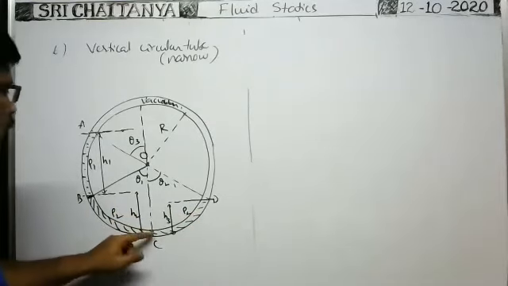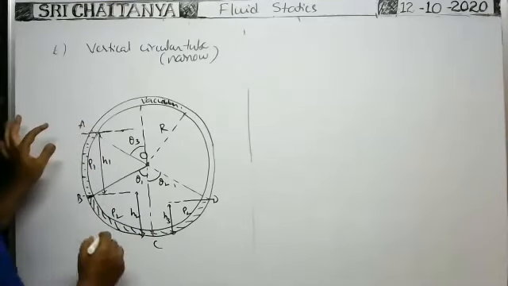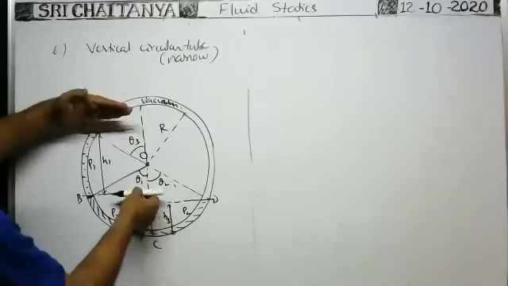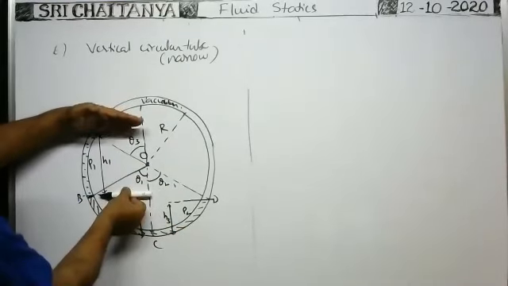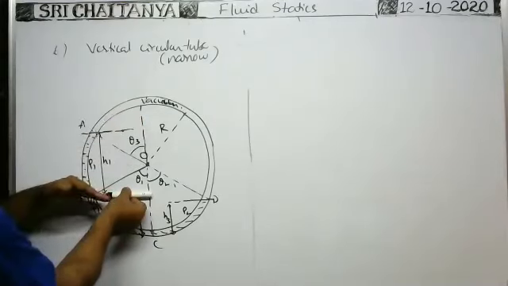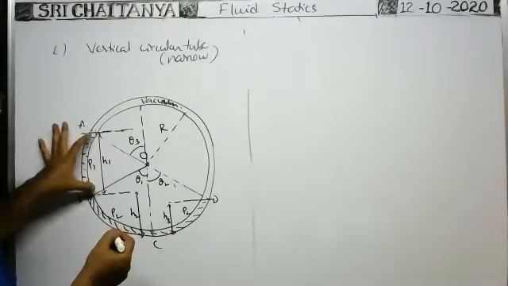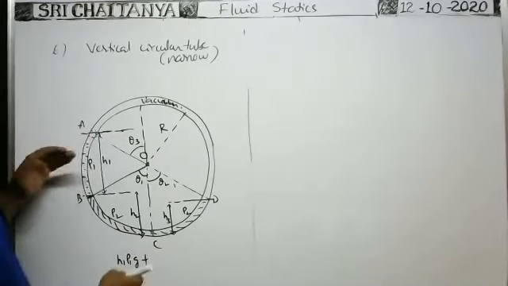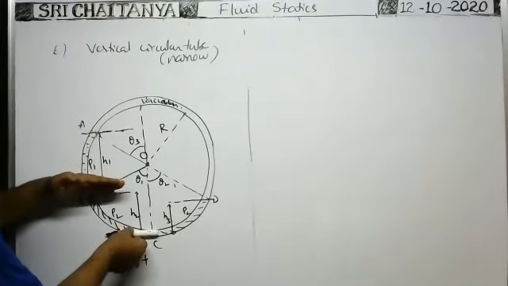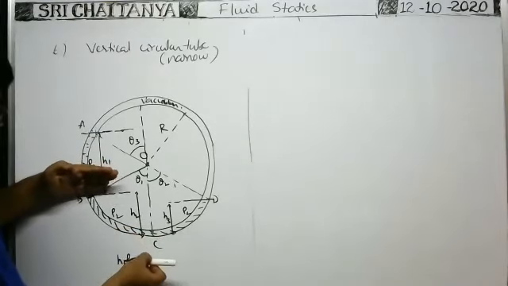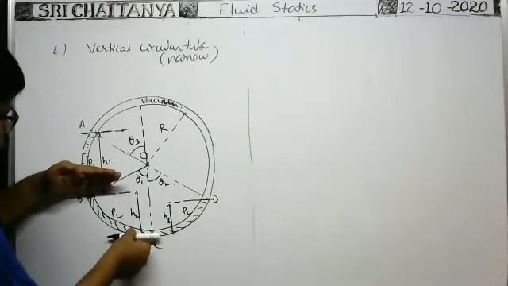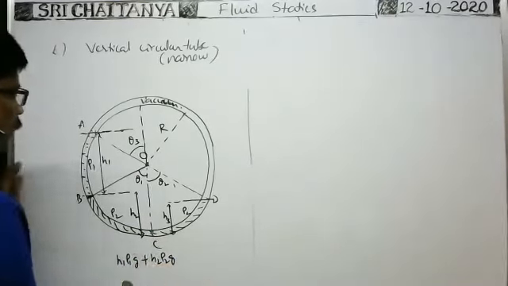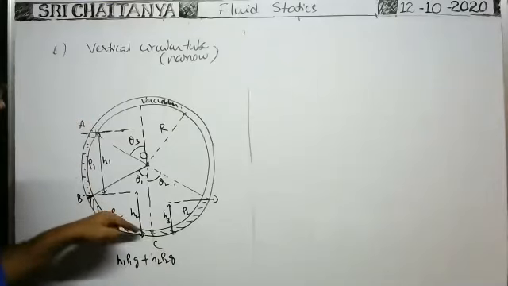Okay, now you tell me, at this point what is the pressure? Pressure due to the vertical height of this liquid column. On this vertical line, what is the vertical height of the first liquid column? Due to this, the pressure at this point is H1 ρ1 g, plus, due to the vertical height of this liquid column, H2 ρ2 g. That is the total pressure at this point due to this entire liquid column.